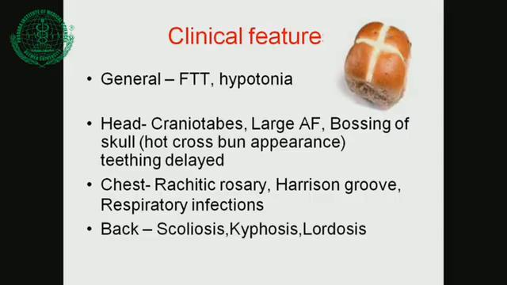The child has poor weight gain and poor height gain. And there will be hypotonia. The muscles of all the limbs become flabby, and the normal tone of the muscle is lost. The muscles will be more lax, and there will be a protuberant abdomen because the abdominal muscles also become hypotonic. Then we start with head to toe.